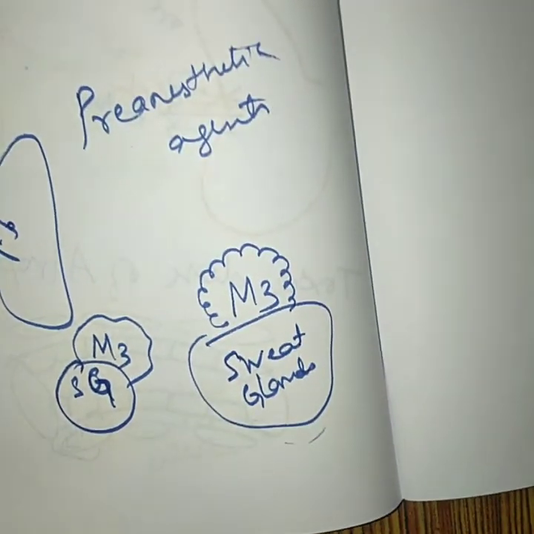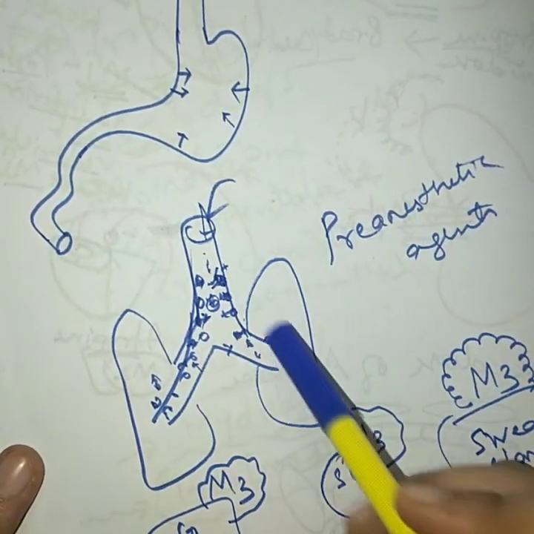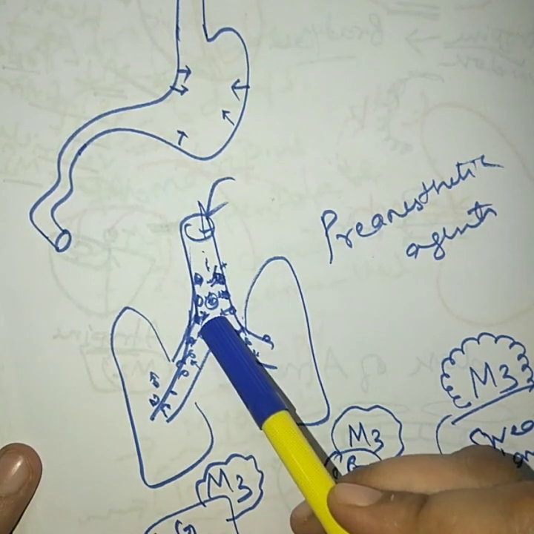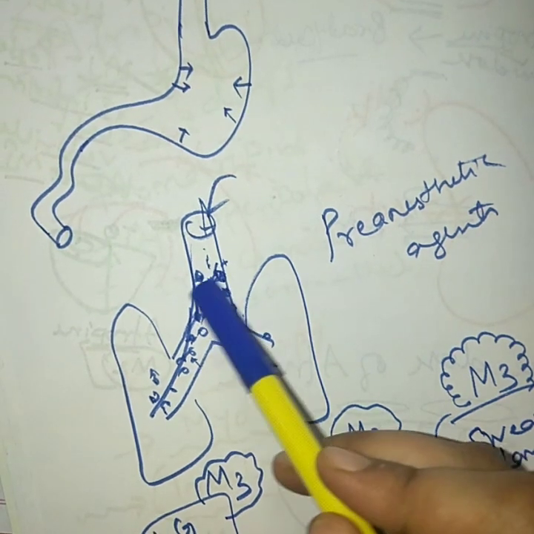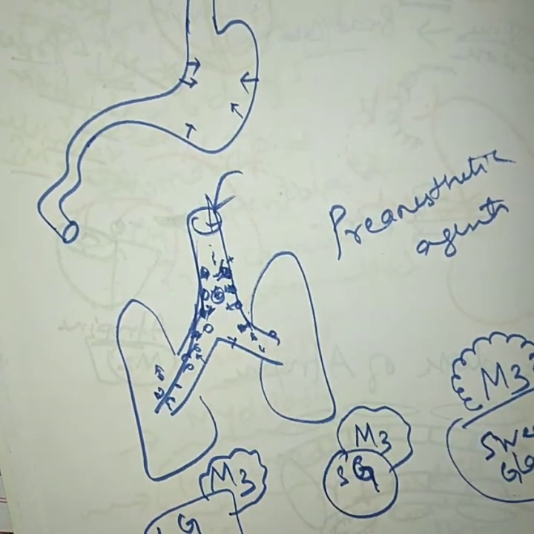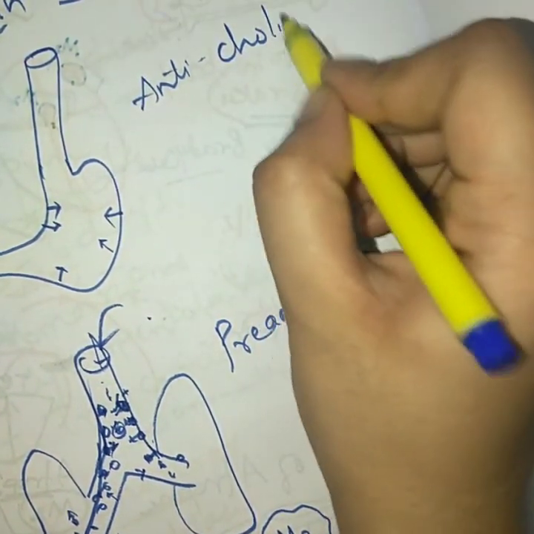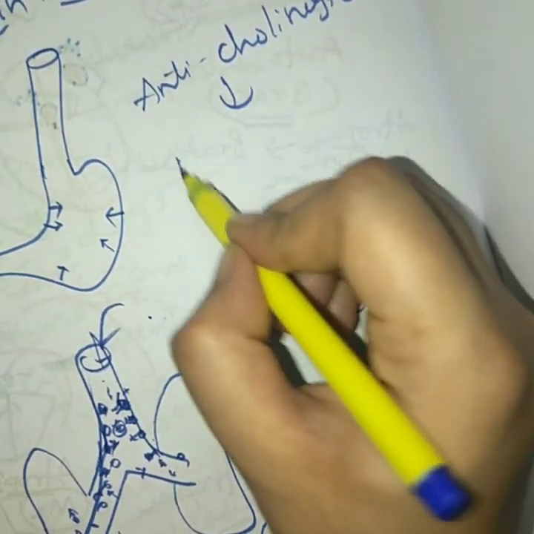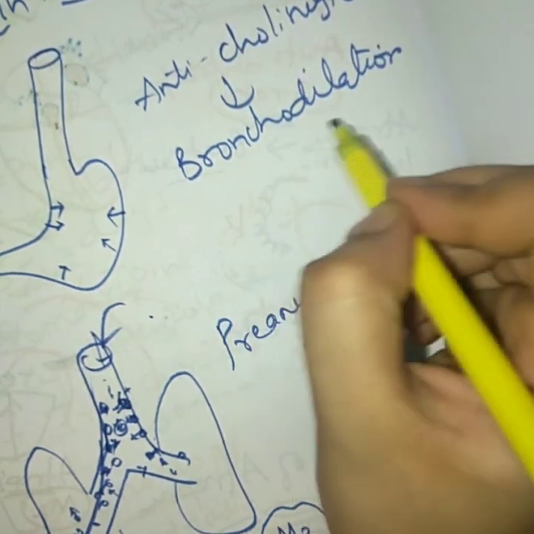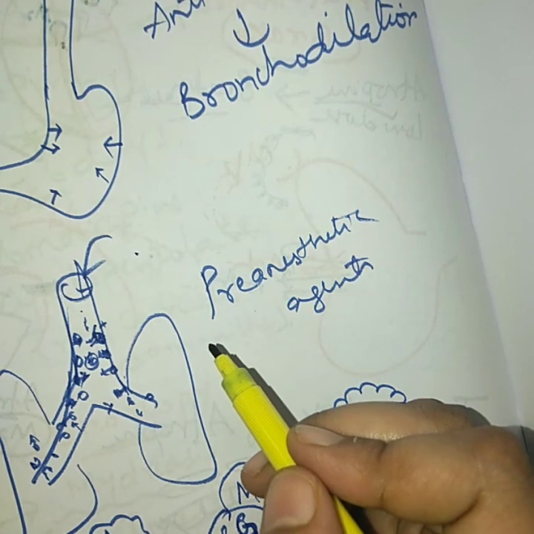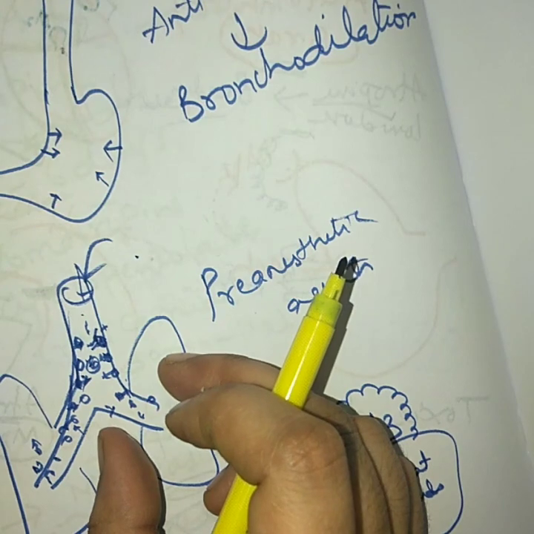So after this discussion about the smooth muscle of the GI tract, we'll see the smooth muscle of the respiratory tract. Here the action will be opposite to that of cholinergic activity. Cholinergic drugs will produce bronchoconstriction, so here anticholinergic drugs will produce bronchodilation. This bronchodilation effect can be used in people suffering from COPD as well as asthma, because it produces dilation of the bronchioles.